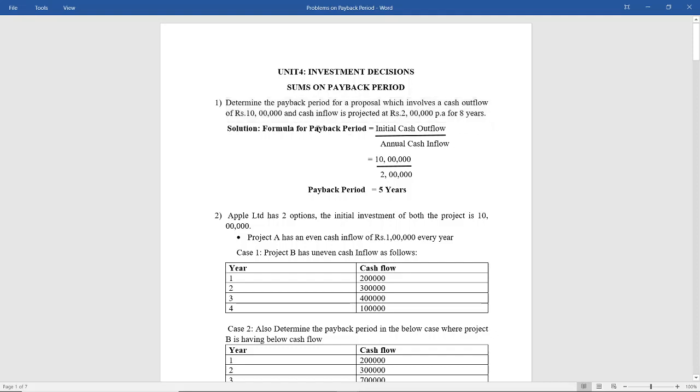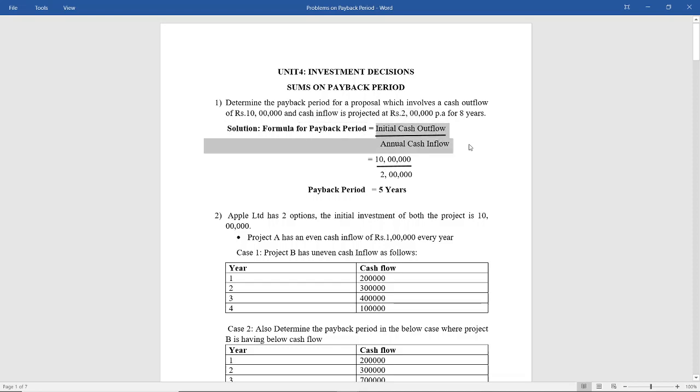The formula for payback period is initial cash outflow divided by annual cash inflows. You know there are two different formulas: number one, when the cash inflows are equal, and number two, when the cash inflows are unequal. Unequal we will see in the next problems, but here the cash inflows are equal.